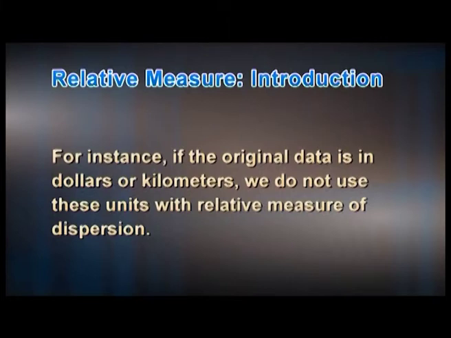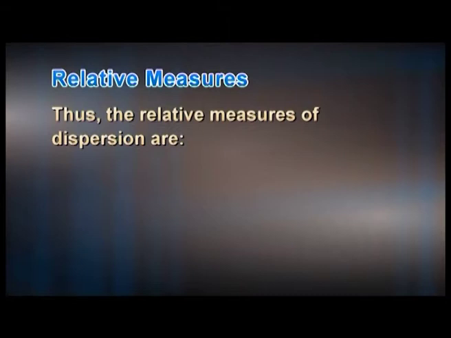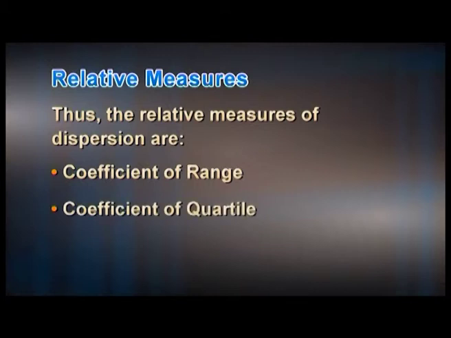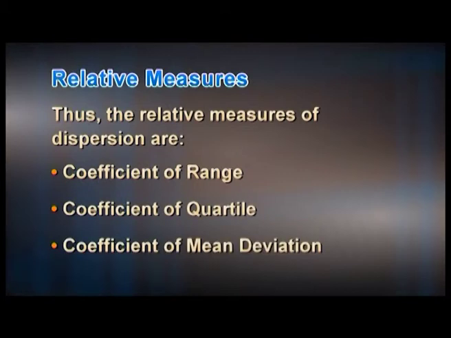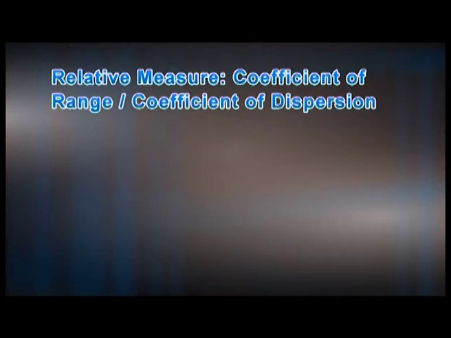of dispersion. These measures are a sort of ratio and are called coefficients. Each absolute measure of dispersion can be converted into its relative measure. Thus, the relative measures of dispersion are coefficient of range, coefficient of quartile, coefficient of mean deviation, coefficient of standard deviation, coefficient of variation.